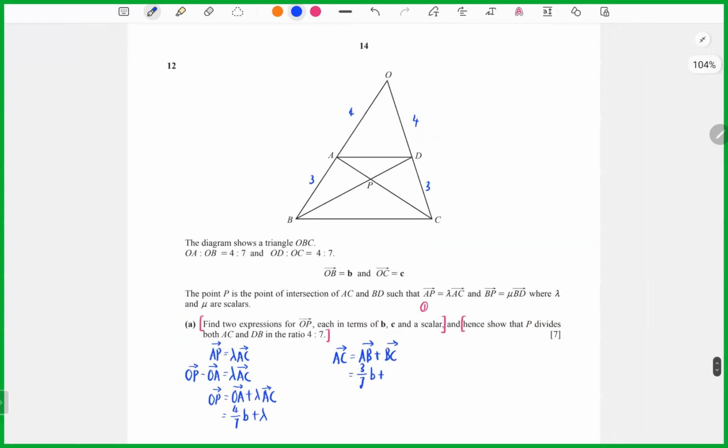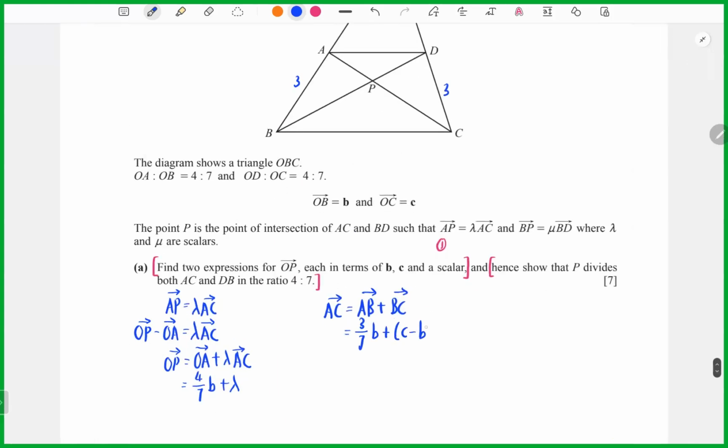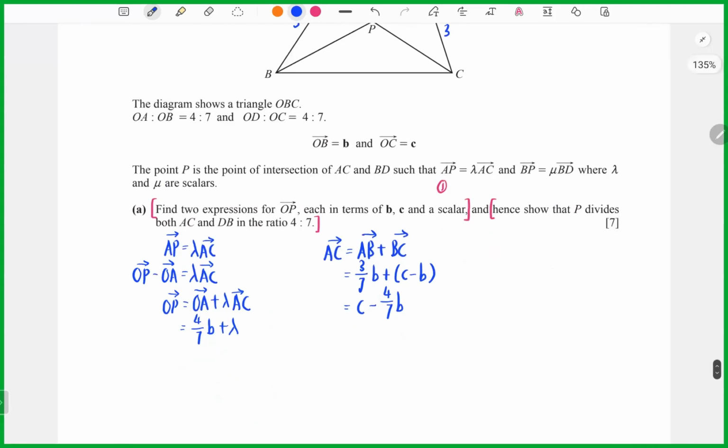BC means it goes in the opposite direction to OB and at the same time goes to C here. So now we can take c minus b, so it equals c minus 4 over 7 b. So now I can take c minus 4 over 7 b.